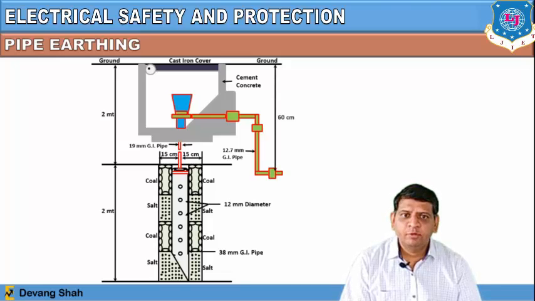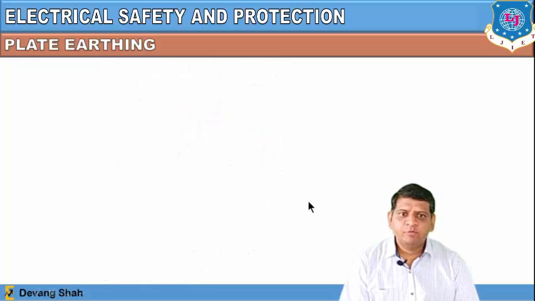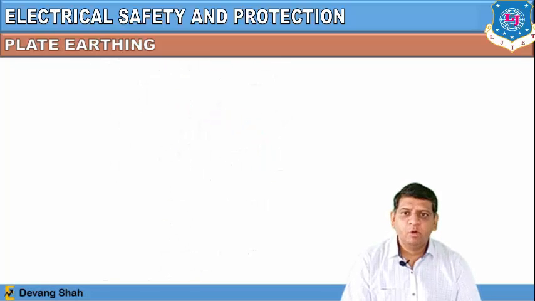Same way, you can see from ground level that the wire has a depth of 60 centimeter, right? So from here the home appliances wire comes to the 60 centimeter depth, and it will be inserted in this particular pipe, right? Now the another type of earthing is called plate earthing. Now here the pipe is replaced by a plate, right?